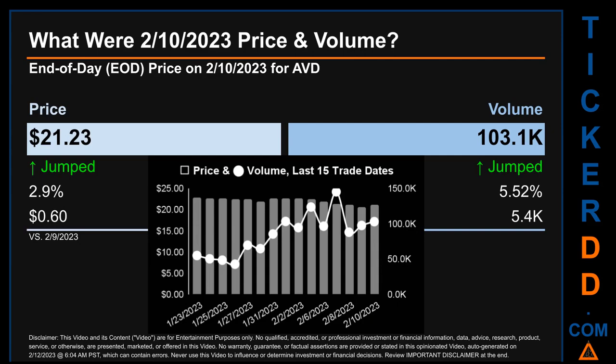Across a range of $2.29, the max and minimum end-of-day price were respectively 22.92 and 20.63. Volume saw a range of 102.5 thousand, from a day low of 42.9 thousand to a day high of 145.4 thousand.